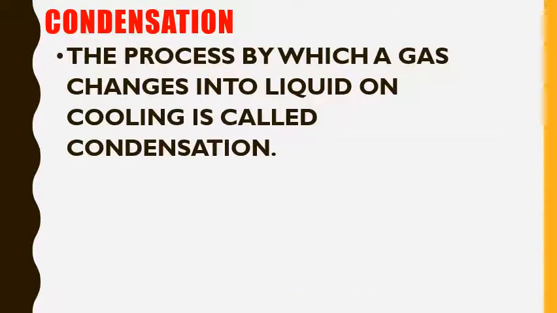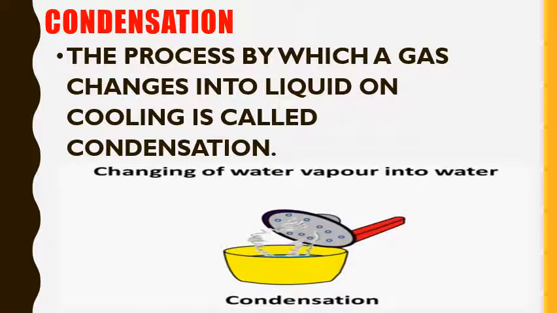Condensation. The process by which a gas changes into liquid on cooling is called condensation. Changing of water vapor into water. When you close a vessel having hot food, the lid of the vessel gets covered with water droplets. So the water vapor coming out of the hot food converts into water drops. This process is called condensation, and it happens when cooling is done.